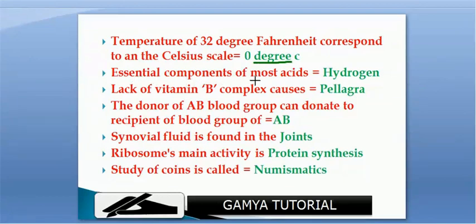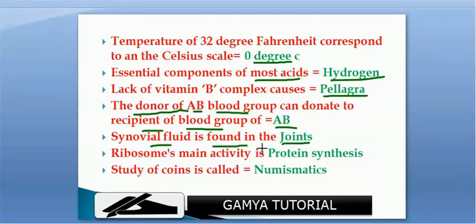Essential component of most acids is hydrogen. Lack of vitamin B complex causes pellagra. The donor of AB blood group can donate to a recipient of blood group AB. Synovial fluid is found in the joints. Ribosome's main activity is protein synthesis. Study of coins is called numismatics.